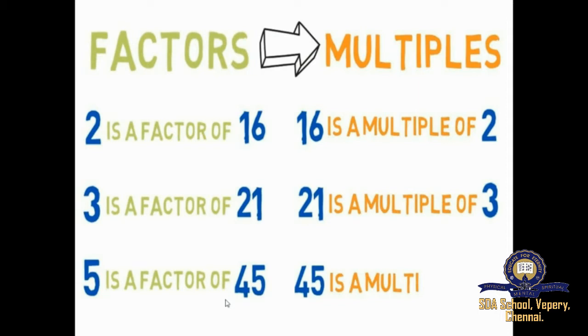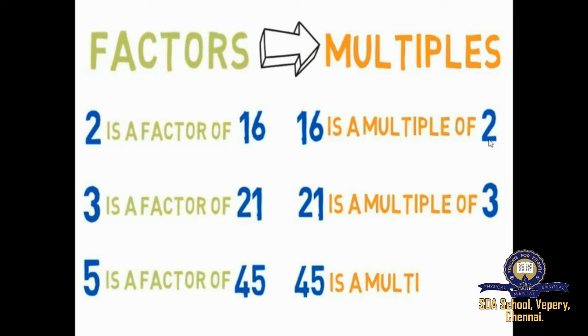Now we'll move on to multiples. So what are multiples? Let us consider the example 2. When we take 2, what are the multiples of 2? It is 2, 4, 6, 8, 10, 12, 14, 16, right? So these are all the multiples of two tables.